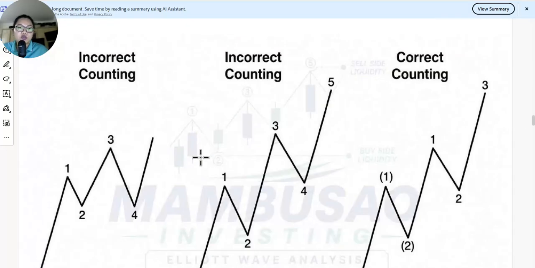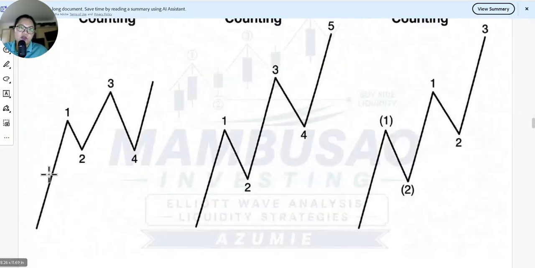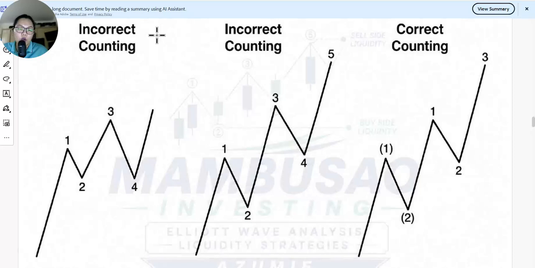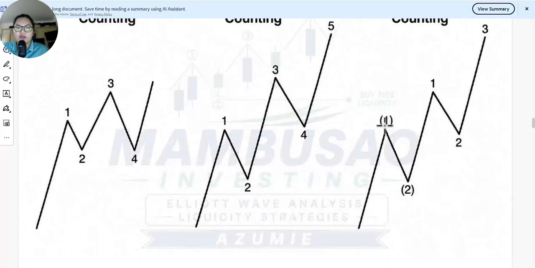This is the incorrect and correct counting. So wave 1 is too high, wave 2 is short, and wave 3 is short. Wave 4 is the same as wave 2, and that is incorrect counting. This is the correct counting. So wave 1 is high, then wave 2, and wave 3, then wave 4 and wave 5. It's simple. This is the right counting, the correct counting. This is wave 1, another wave 1, and another 2, and then 3.